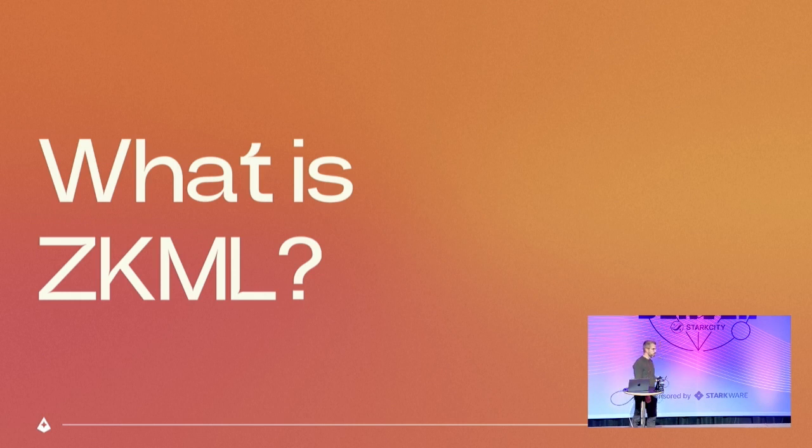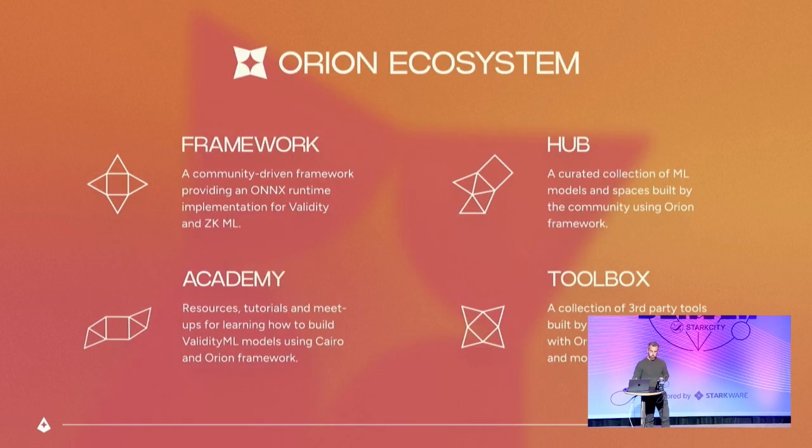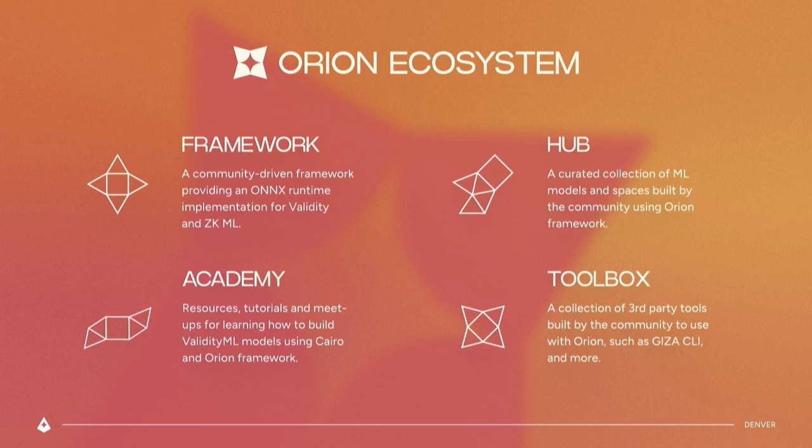So basically what we are doing with ZKML is we can generate knowledge proofs of machine learning inferences, and in this case we are using these knowledge proofs in order to bring machine learning inferences into smart contracts. And how we are doing it, we are building at Giza a framework that is called Orion.